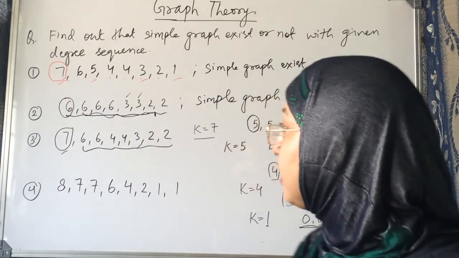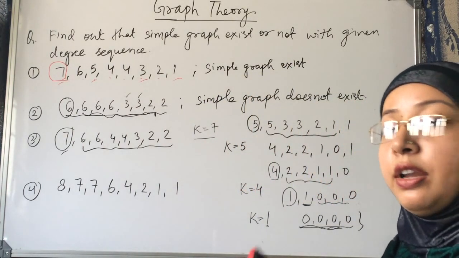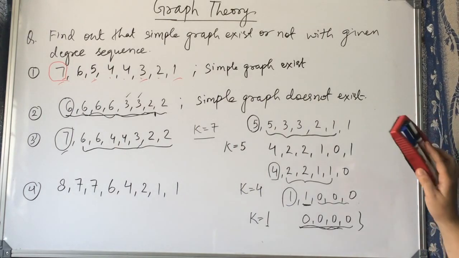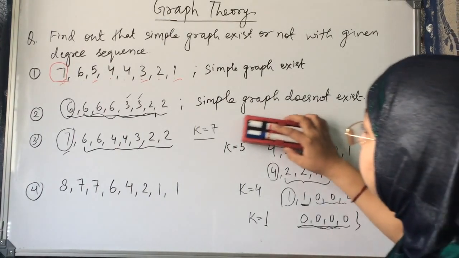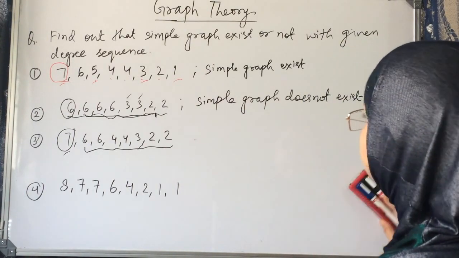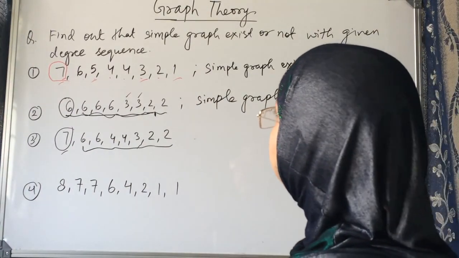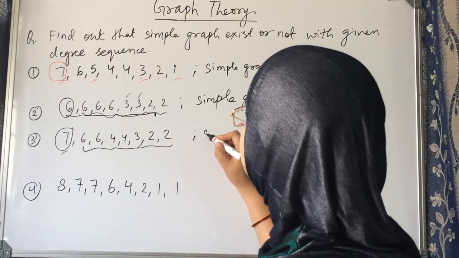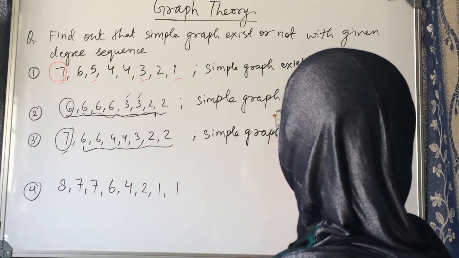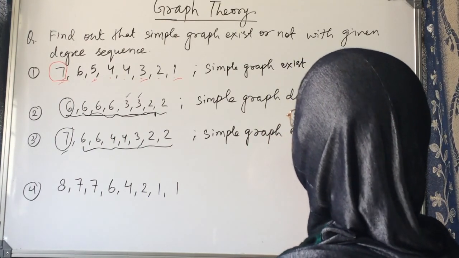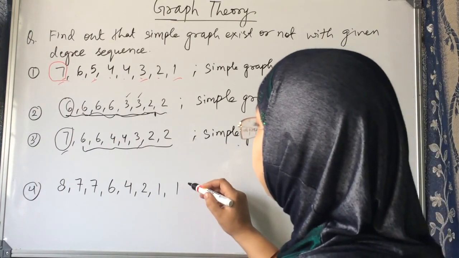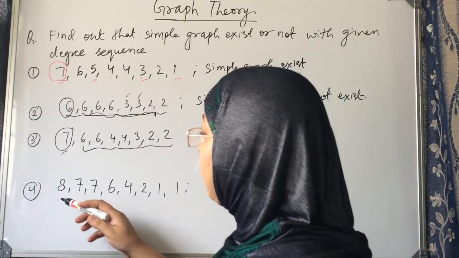Okay? So I am erasing it. You just pause the video and note it down. Okay? So here a simple graph exists. Here a simple graph exists, here does not exist, here exists, and in this one, let's check.